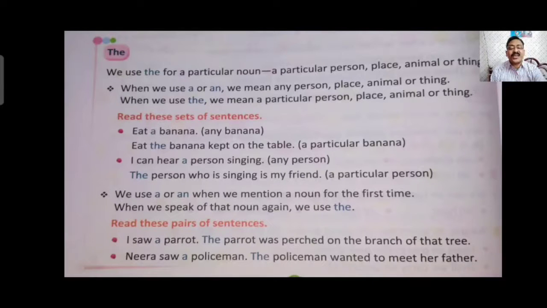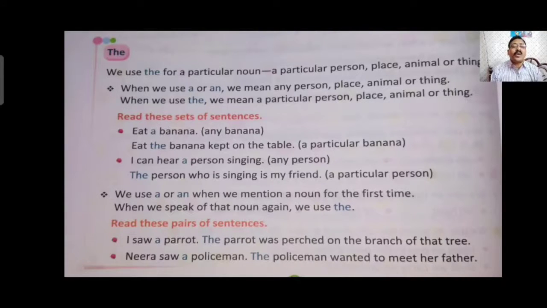But when the sentence continues, you can see, "The parrot was perched on the branch of that tree." I am talking about that same parrot in the same sentence. That time I have to use "the", because I am talking about that particular parrot which I mentioned in the first part of the sentence. Another example: "Neera saw a policeman.